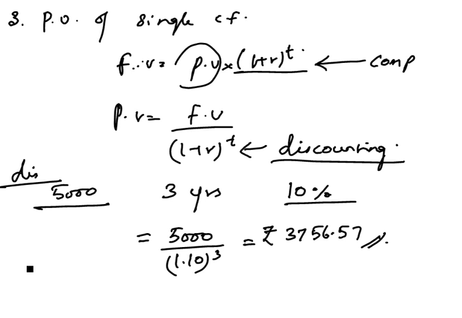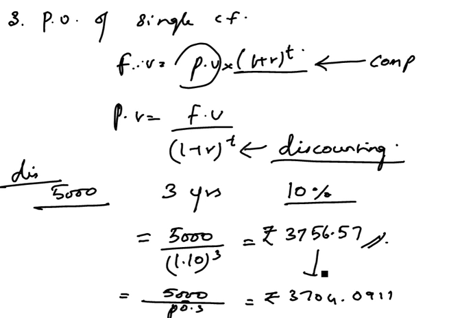But in the case of continuous discounting, you divide the same 5,000 by e to the power rt, that is e to the power 0.3. In that case, the amount we will be getting is 3704.0911 rupees.